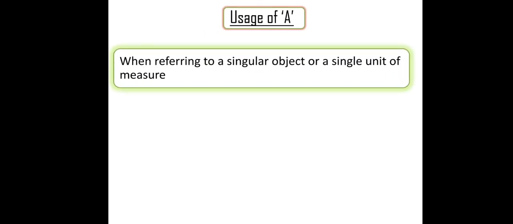So next rule, usage of A. Third rule. When referring to a singular object or singular unit of measure, article A comes. Singular object, singular person, or singular place, or single unit of measure, then also we use A. Example: I want a mango and 2 lemons, please.